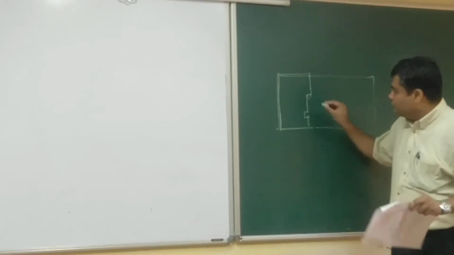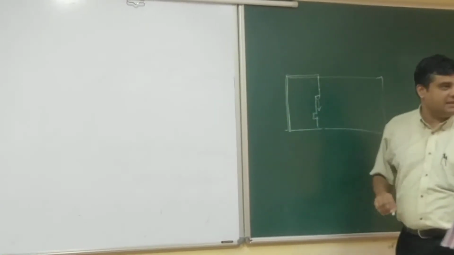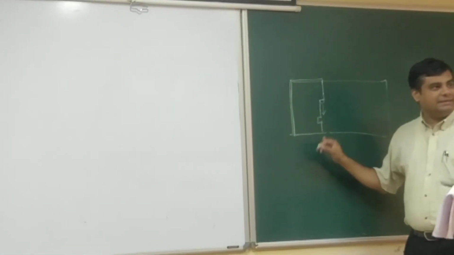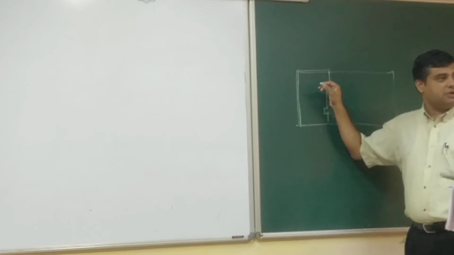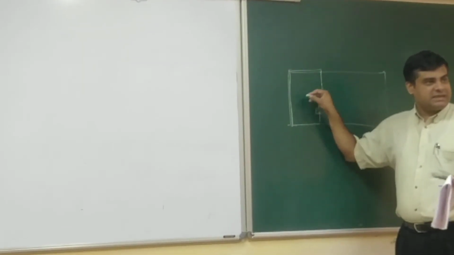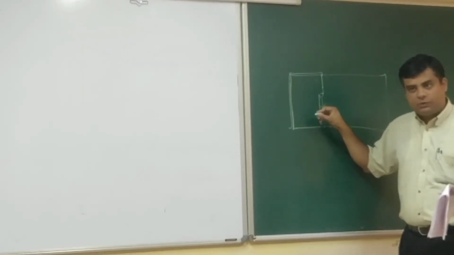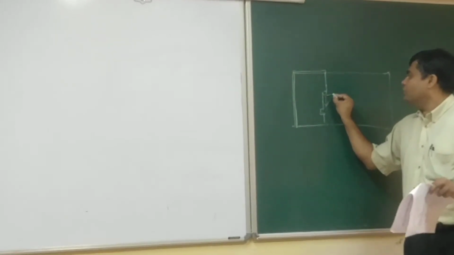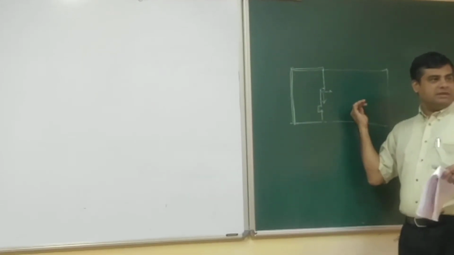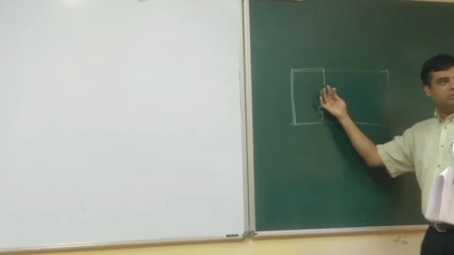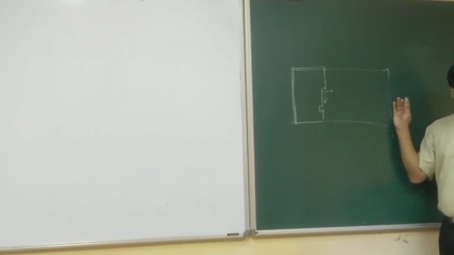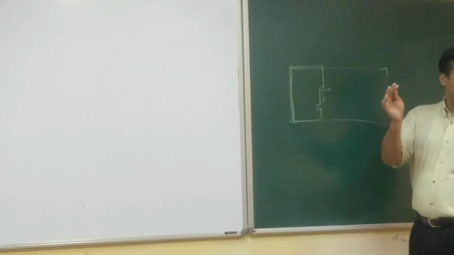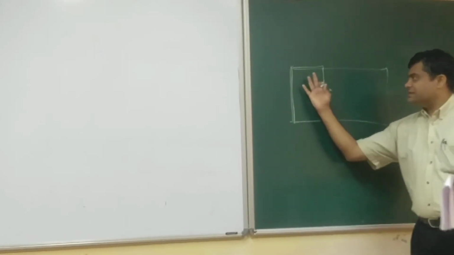So how will this type of growth happen? This tip will grow first like this along the face of the step. So this is a step formation. The skin will grow first this way, and once that is done, then the whole step will grow forward this way. And once the whole layer is thus formed, the whole thing is growing this way. So this is another layer.